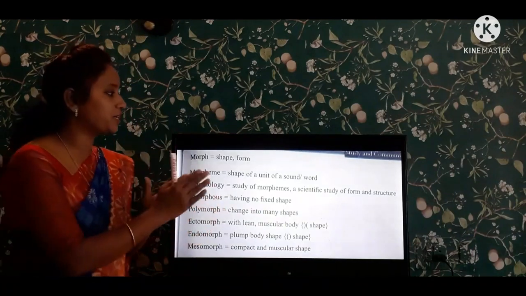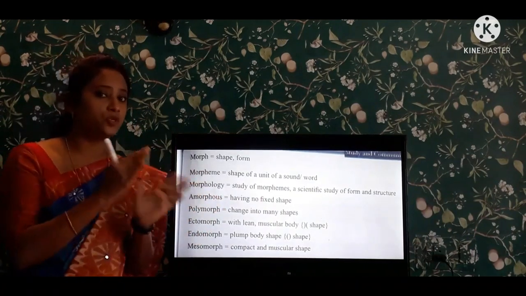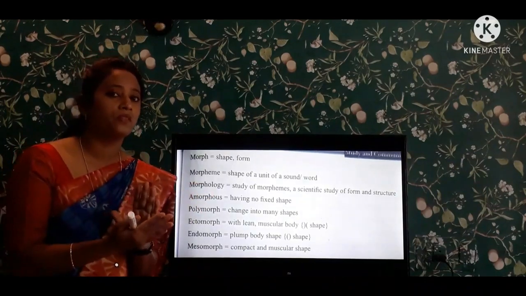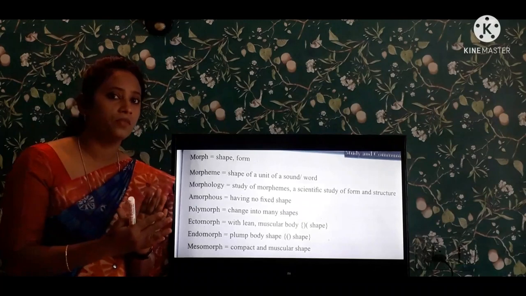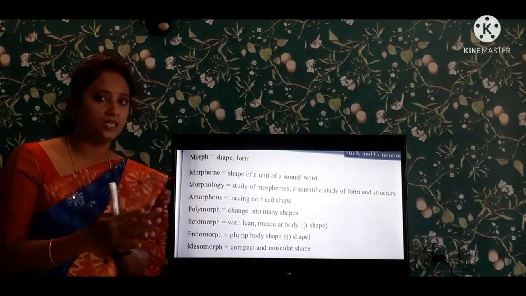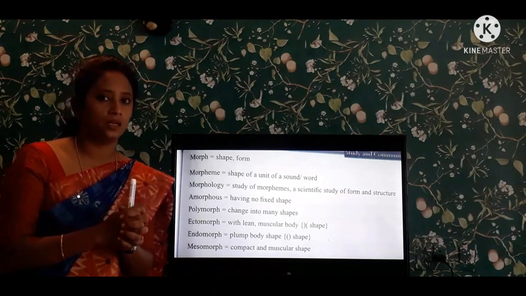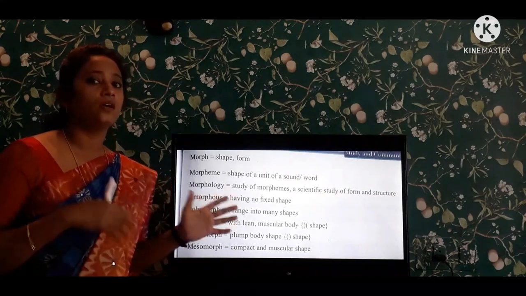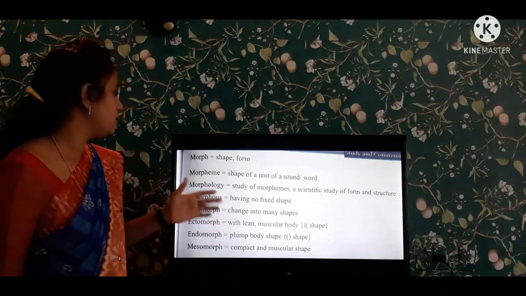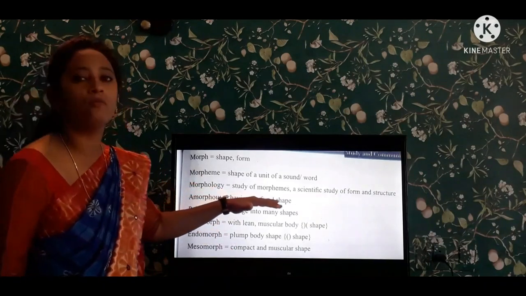The study of the structure of the word, the form of the word, and where it comes from. These are all root words that come from Latin. The origin is Latin and Greek. So these are words that come from different languages. This is the study of the morphemes.